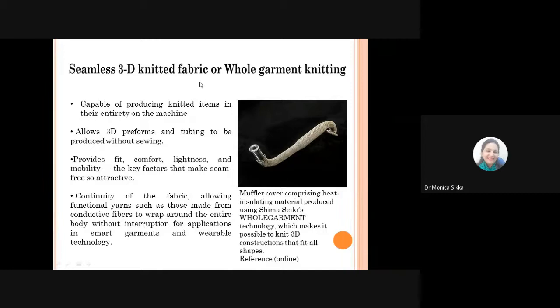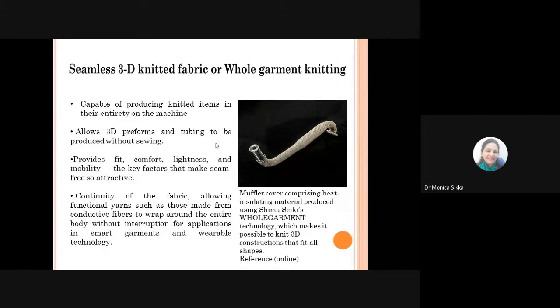So when we say whole garment, we are saying that we are producing that structure in one go, with none of the processes like cutting, sewing and seaming. So the chances of failure of this product during usage are almost nil when we talk about such structures.